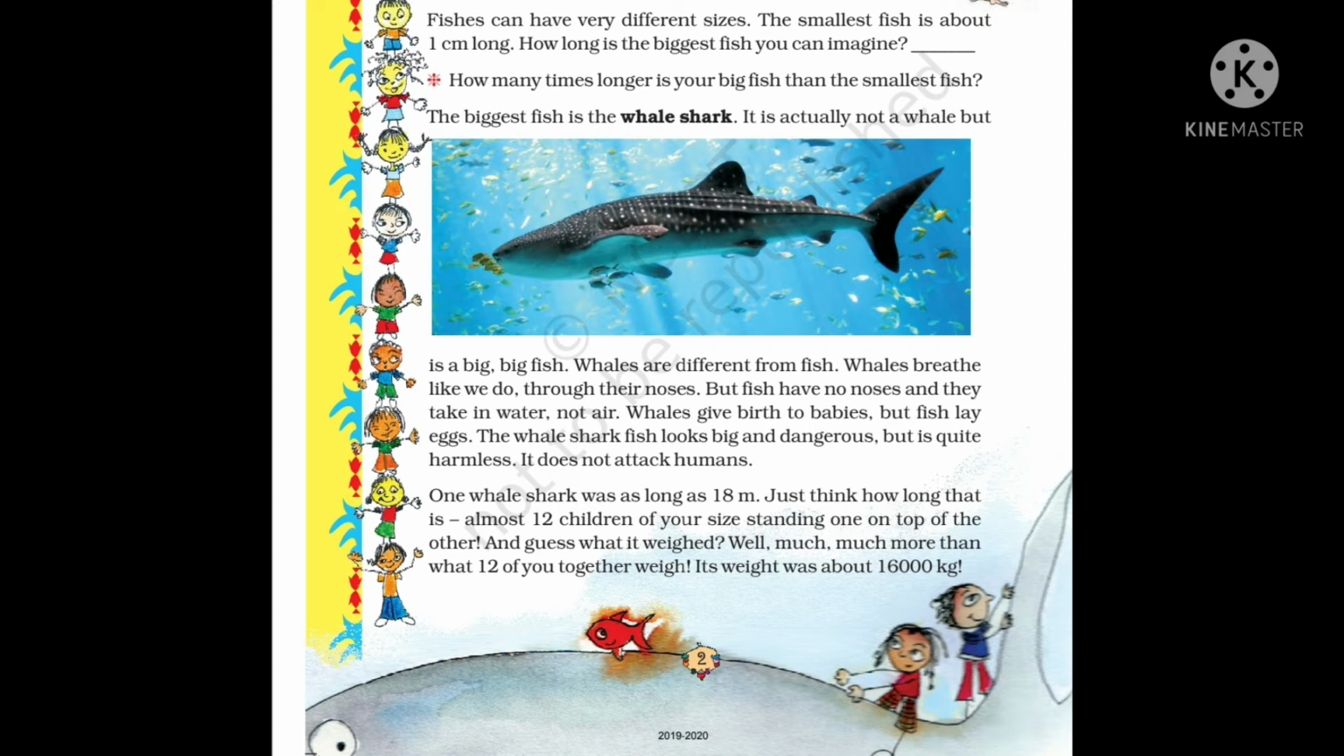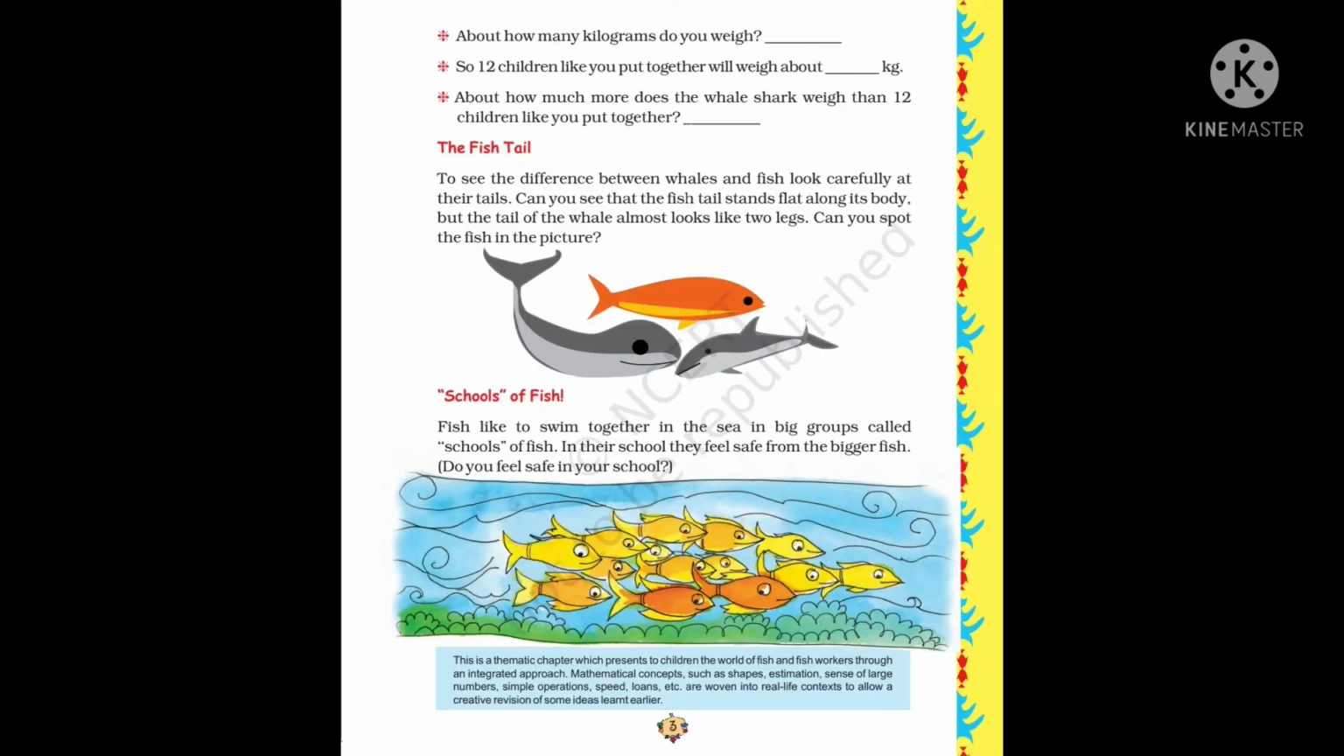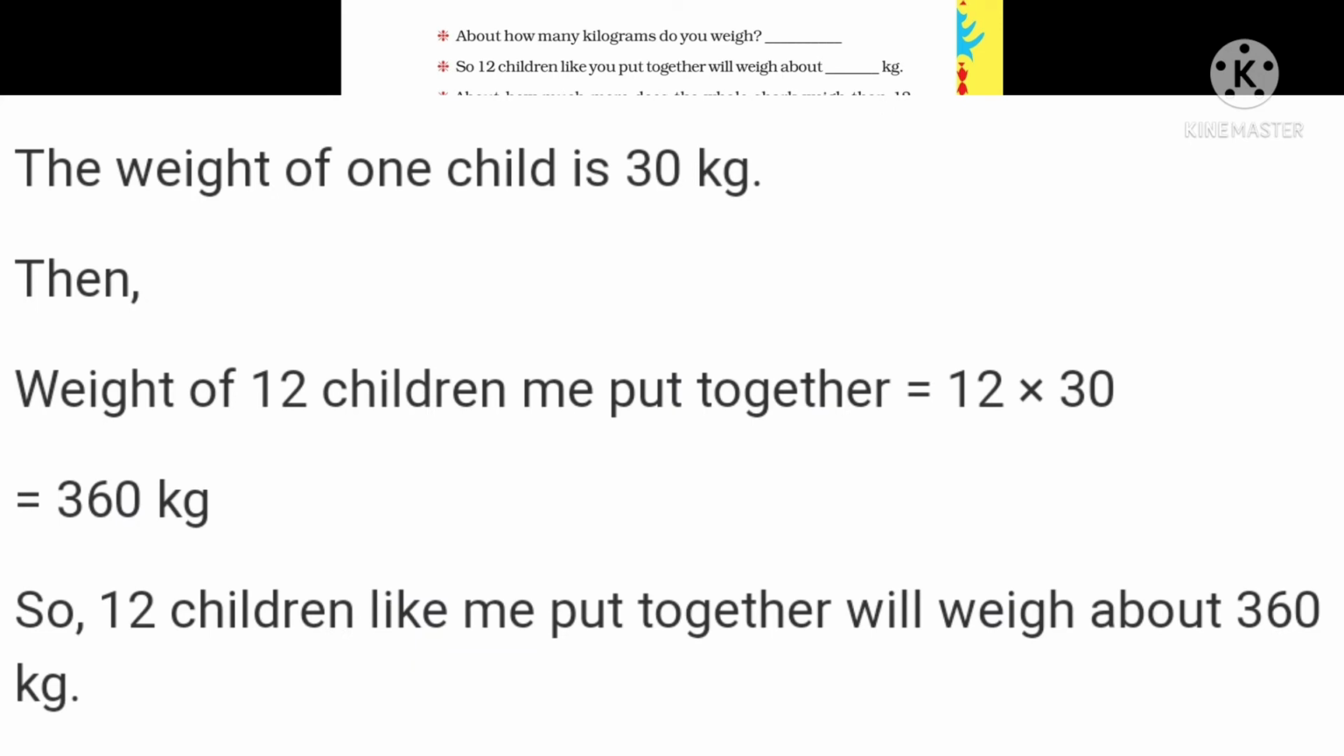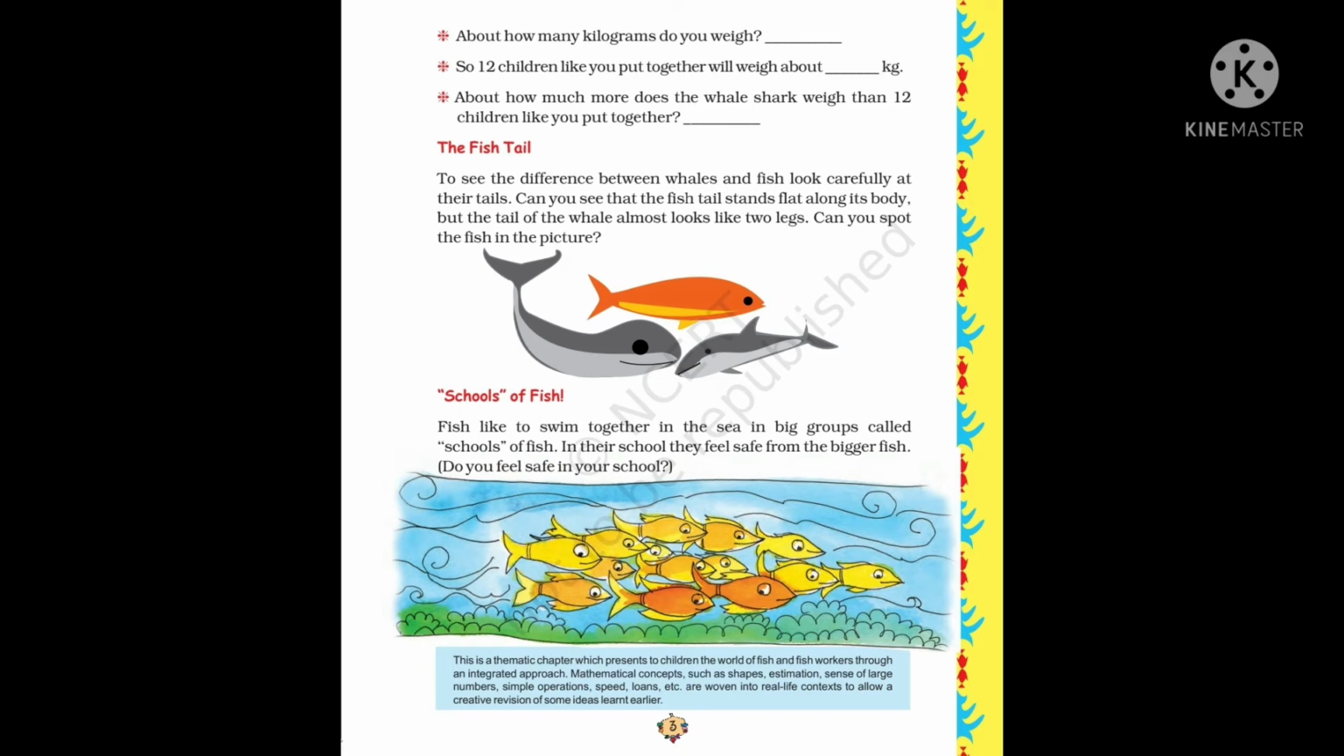Now first tell me, what is your weight? So that you have to write in the first dash. Suppose if it is 30 kg, you have to write there 30 kg. So 12 children like you put together will weigh about. So 12 children of 30 kg will be equal to how much? That you have to calculate and write in the dash. This way. 12 into 30 kg gives us 360 kg. Okay, this is the weight of 12 children.